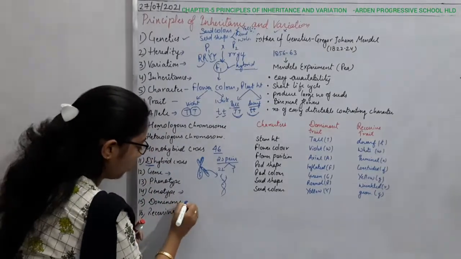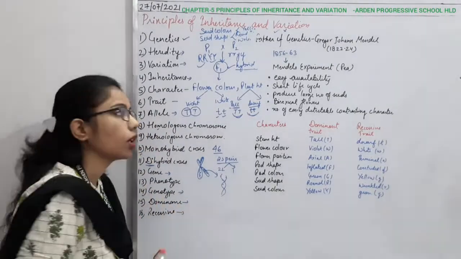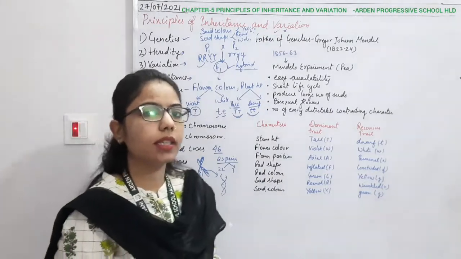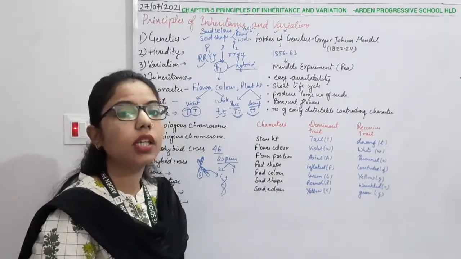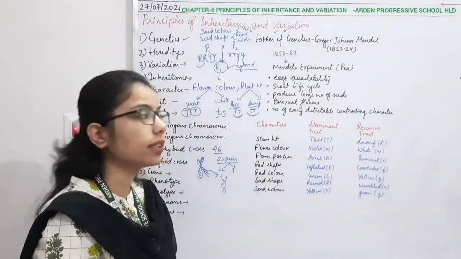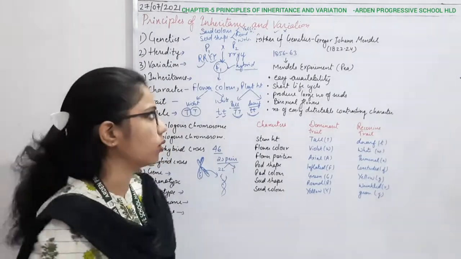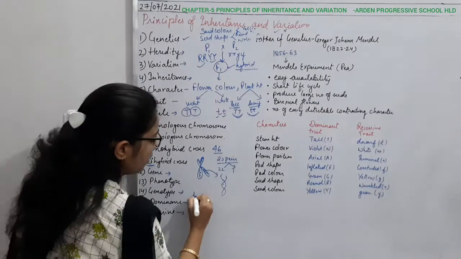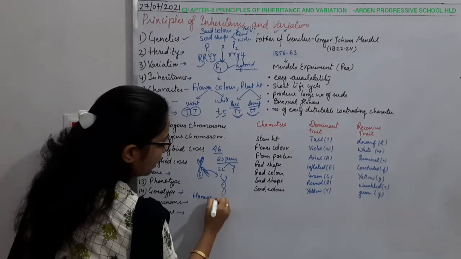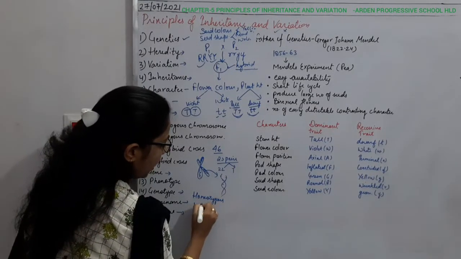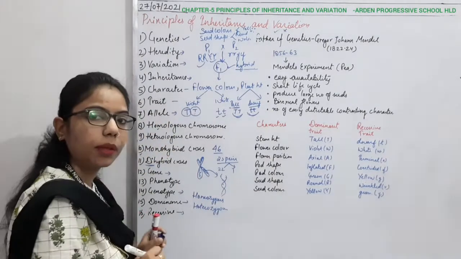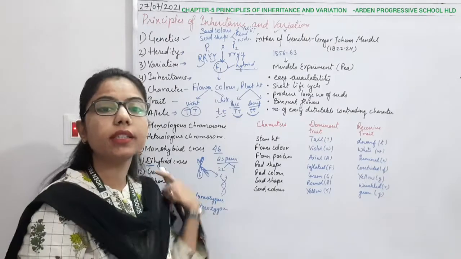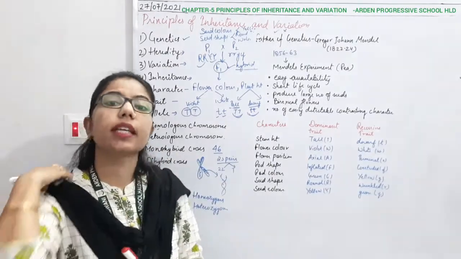Then comes the dominance and the recessive. What do you understand by the dominance and recessive? To understand this, you must first understand what is homozygous and heterozygous. Two terms are there, homozygous and heterozygous. So what do you understand by the homozygous? Homo means same, hetero means different.